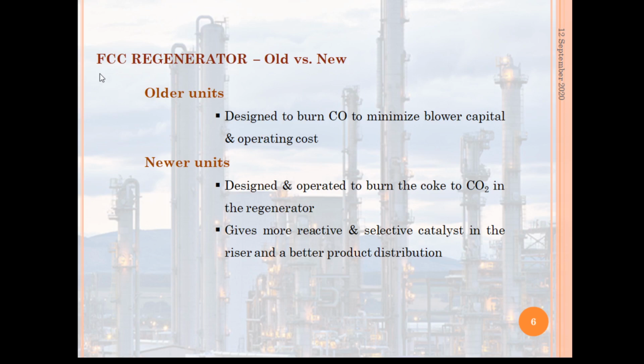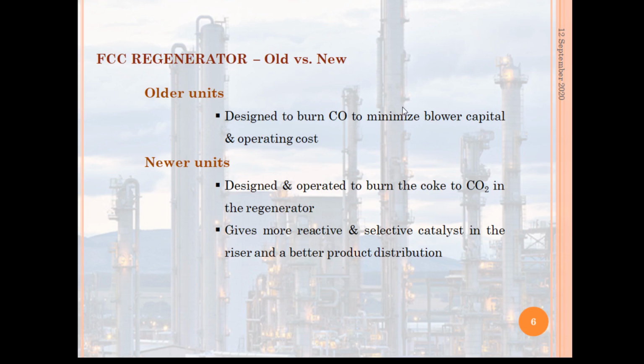Now there are old generation regenerators and new generation regenerators. So what are the differences between them? FCC, fluid catalytic cracking units, have a regenerator, and there are old type and new type regenerators. The older regenerator unit is designed to burn carbon monoxide to minimize blower capital and operating cost.